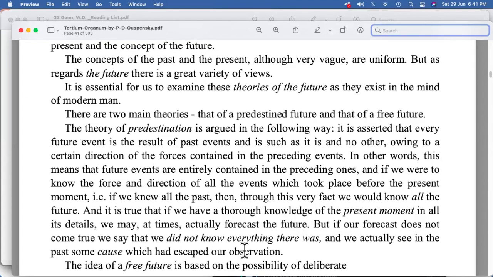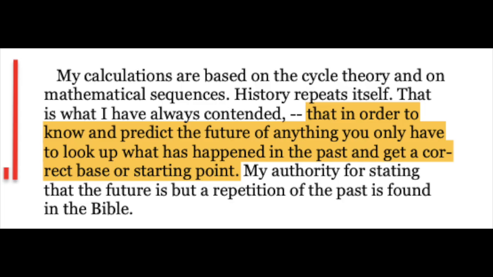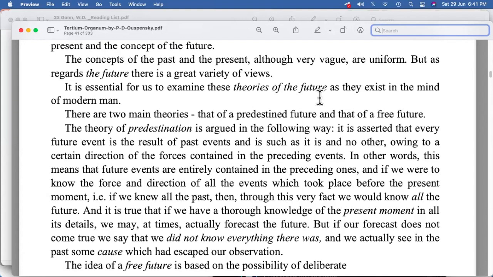Again, we see something which is related to cycles. That is the first part W. D. Gann has talked about. For cycles, we need to know about the past data, then we'll be able to predict something about the future. And we have something here in terms of past, present, future. That is, future is related to the past. And we have also something called cause and effect. So there are some causes that we need to know, some of the causes that we are not able to know. And if we know about the causes, probably we'll also be able to know about the future.